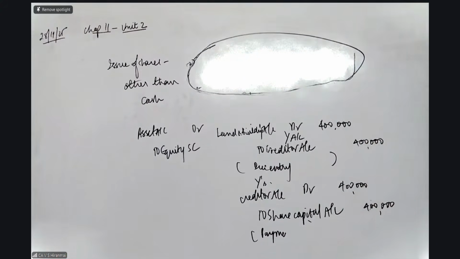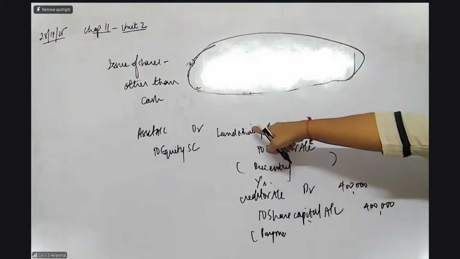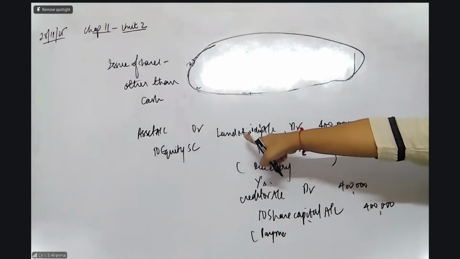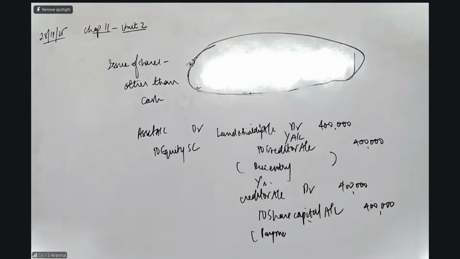So this is issue for consideration. Consideration means here you are getting land and buildings inside. So this asset is coming inside. So you will settle the question like this.